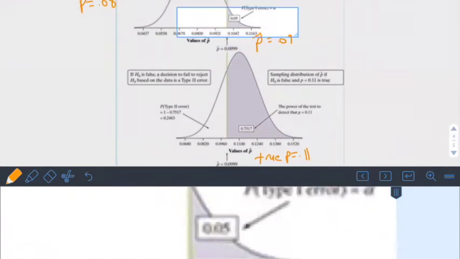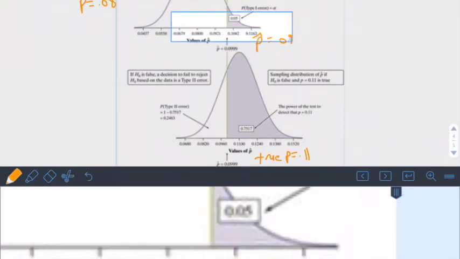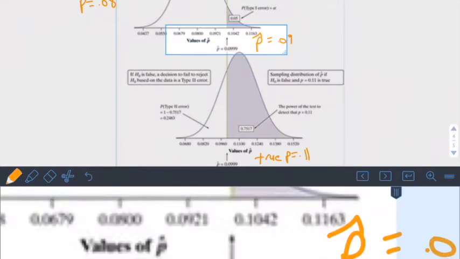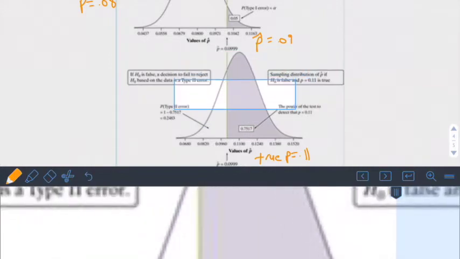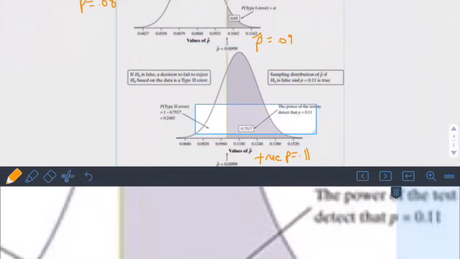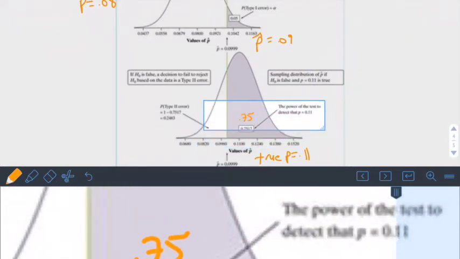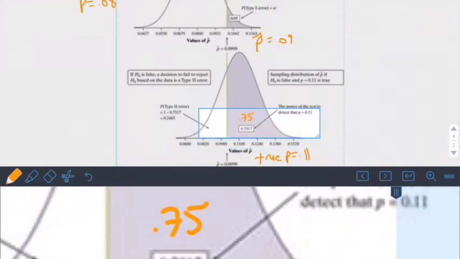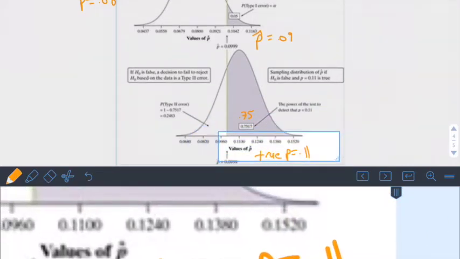And they showed that on this part of the distribution, that 0.09 would be significant. But on this real distribution, there's actually a lot more chance that we would reject. So there's this 0.75, that's the area under this curve. So really, there's 75% chance that we would reject because of this true 0.11 center.